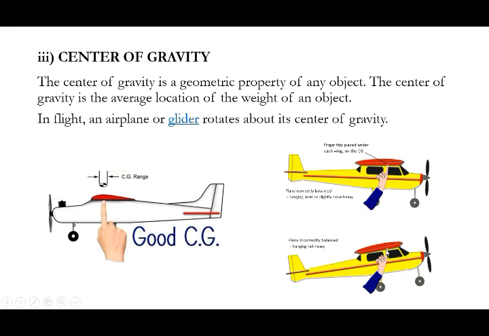If you place a finger here to find the CG point and your aircraft moves backward, that is tail heavy. At that time we can add some extra weight or ballast weight at the nose of the fuselage to maintain your CG at this point. So based on the movement, tail heavy or nose heavy, we can adjust the weight at both ends to maintain our CG at this point.